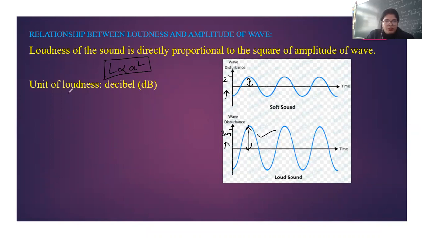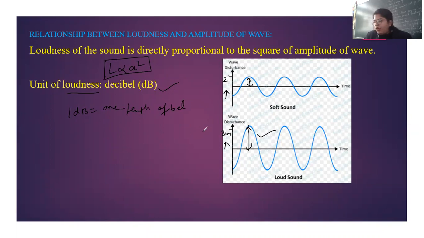Next, how can we measure loudness? What is the unit of loudness? It is measured in decibel. 1 decibel is equal to 1/10 of a bel, where bel is the unit of level of loudness. This is named after the scientist Alexander Graham Bell, who invented very useful devices like the telephone. Clear?